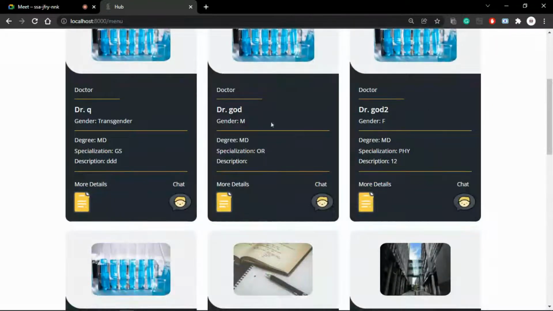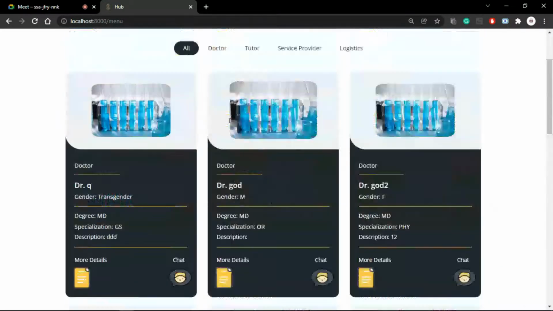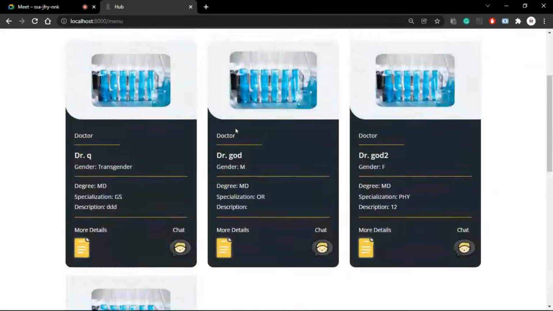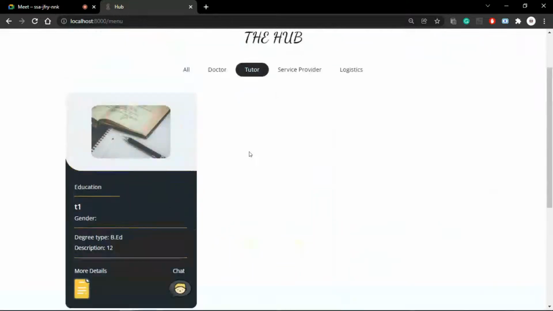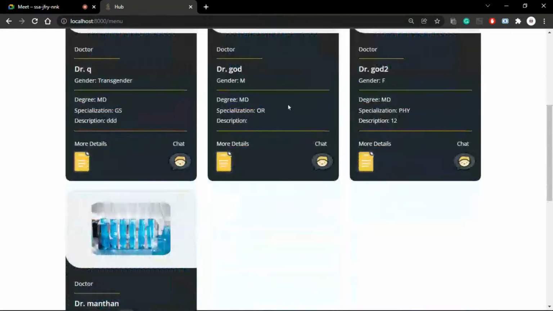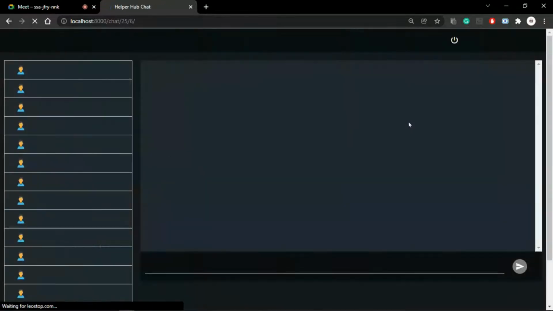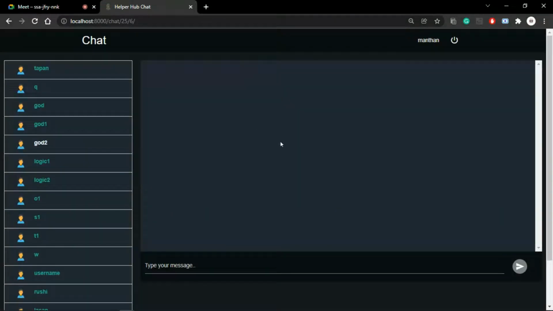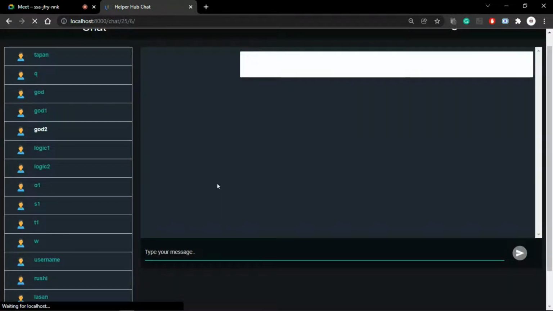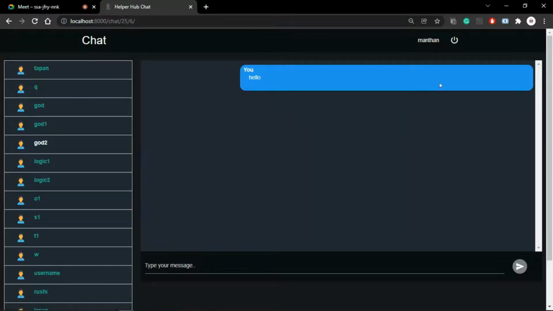Here you can talk with all the doctors and tutors. Here are the doctors, and then here are all the tutors and the service providers. Right. Now let's go to Go2. So here we implemented the chat. Here you can talk with Go2, like hello. The message is sent. Right. Now let's check if the message is sent or not.